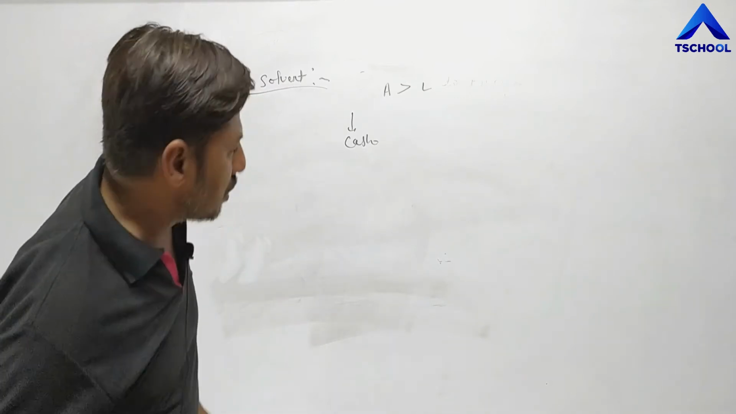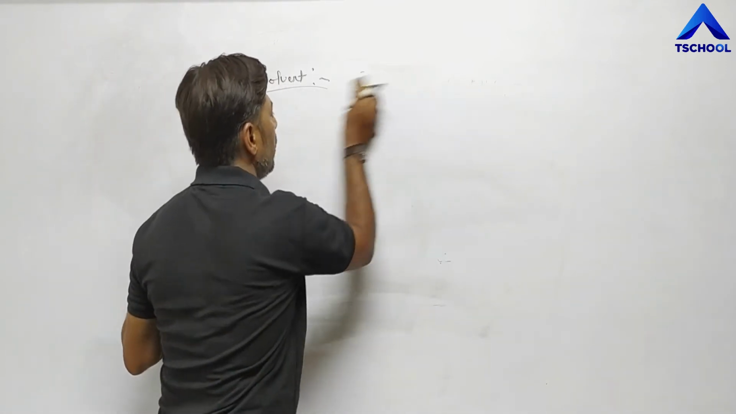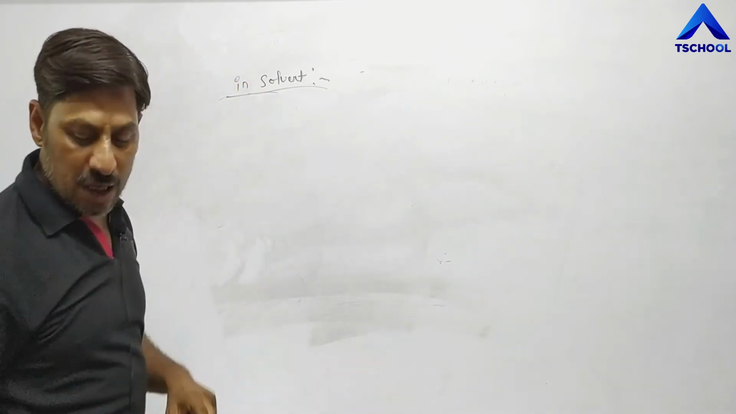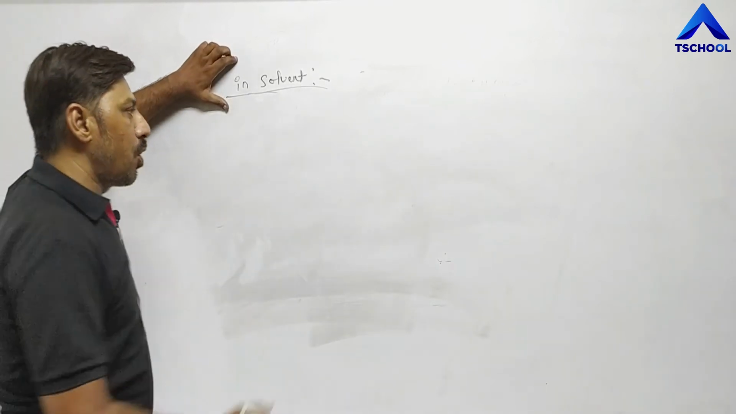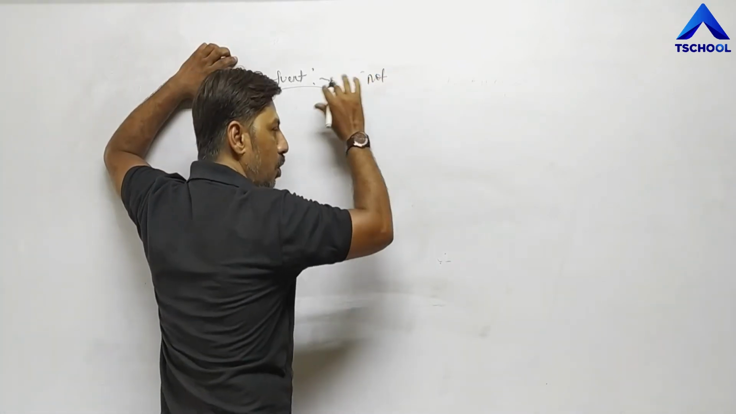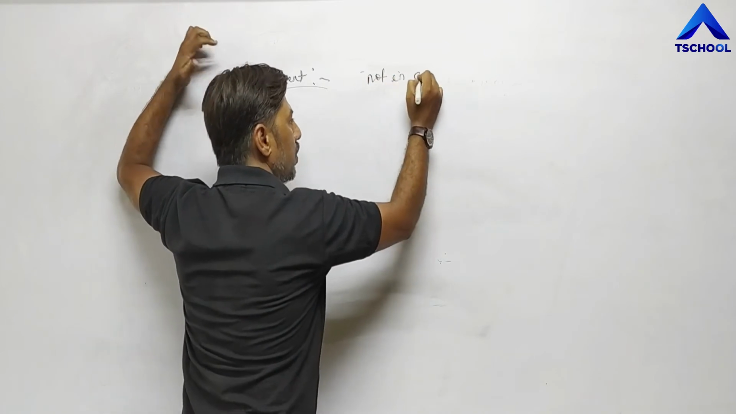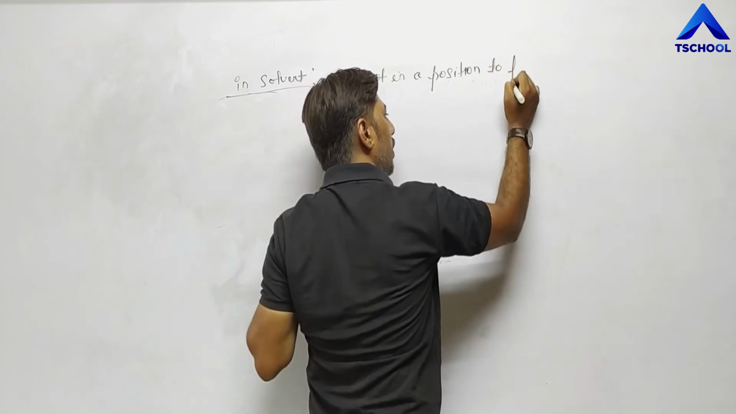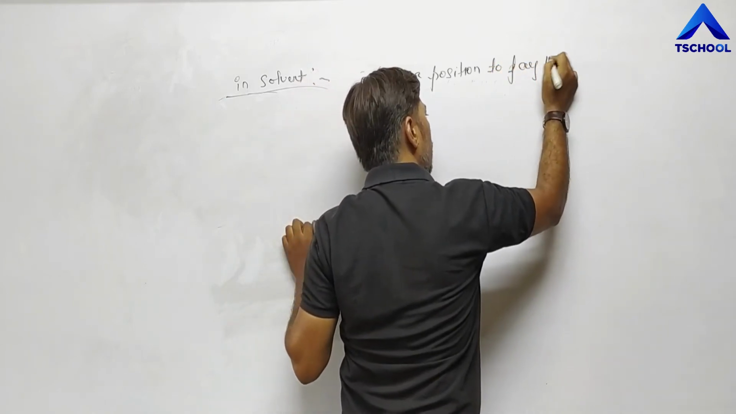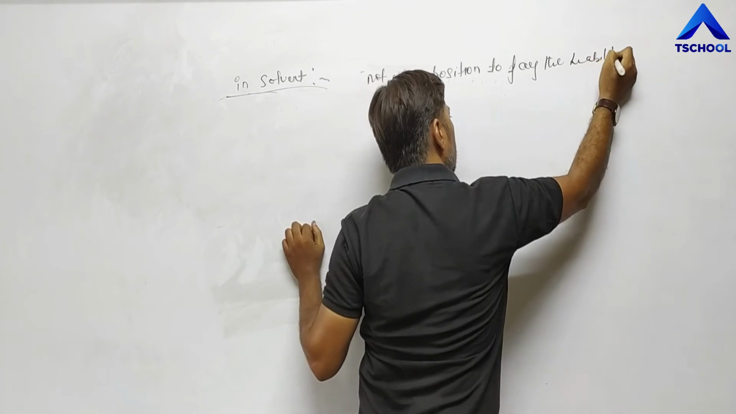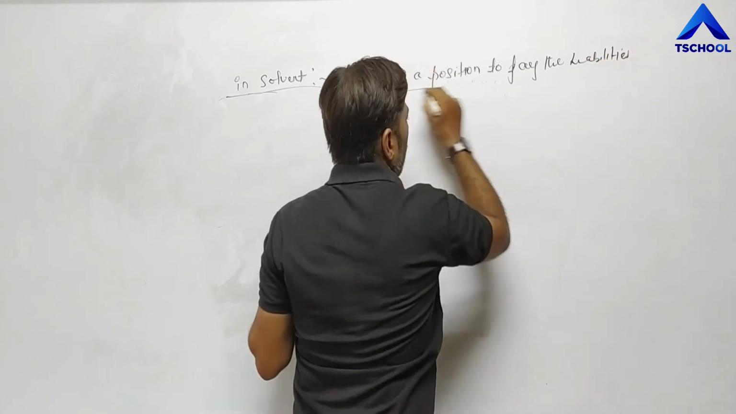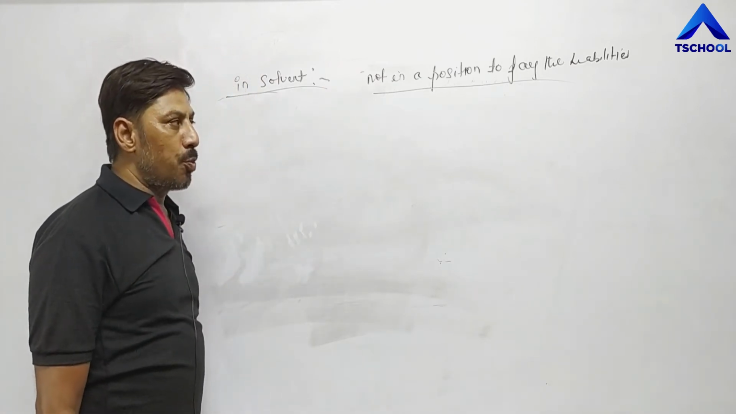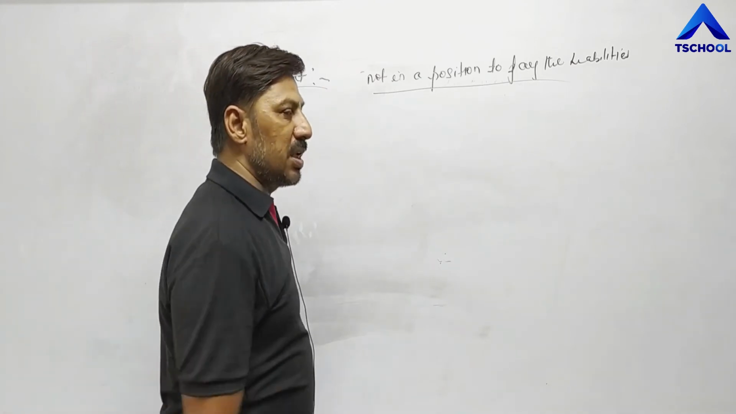Now second, insolvent. Insolvent means the situation in which business units are not able to pay their liabilities. They are not in a position to pay the liabilities. When business units are not in a position to pay the liabilities, then we can say that the business is insolvent.